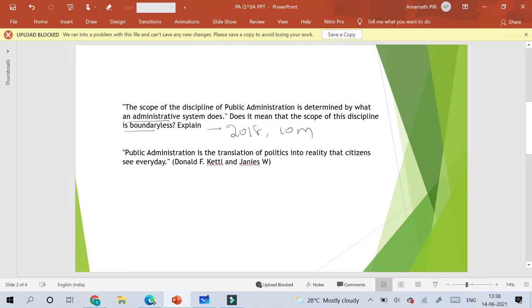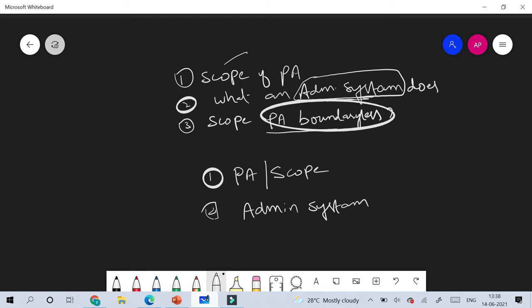If we look into the elements of the question asked, the question is on the scope of public administration and how the scope of public administration is determined by the administrative system. That is, the question says that the scope of public administration is determined by what an administrative system does. That means the question essentially deals with the systems approach. The question uses a word, administrative system, and asks whether the scope of public administration is boundaryless or not. So this is the point on which we should comment.